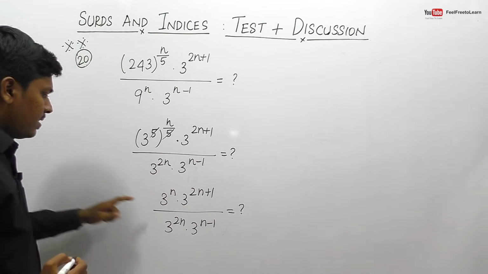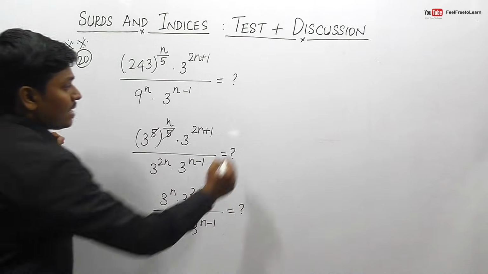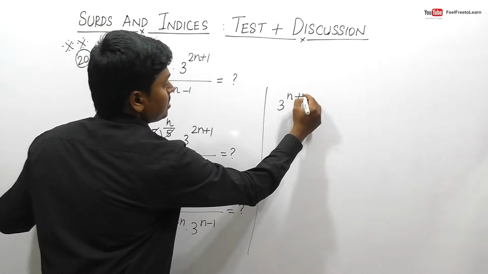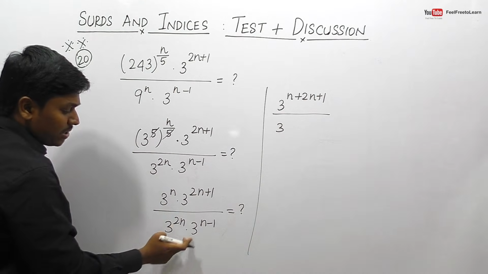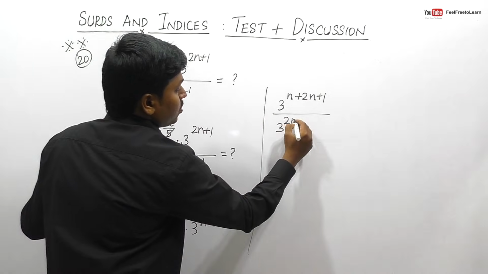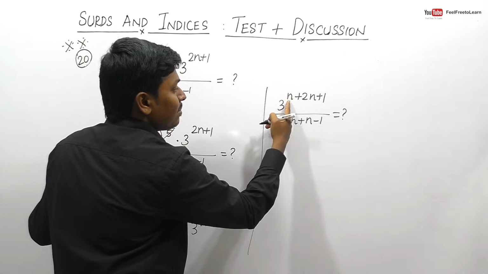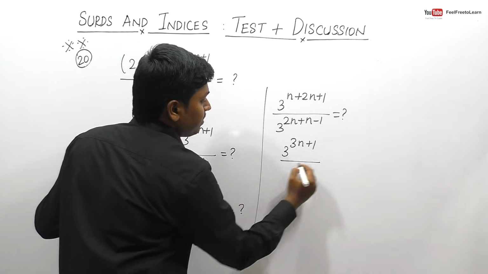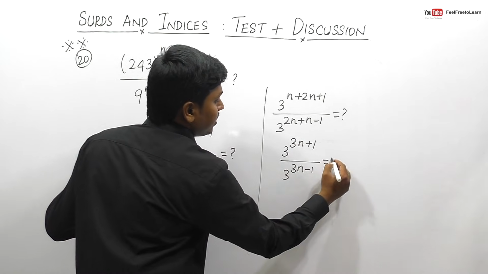I think a power m and a power n, friends, that is a power m plus n, right? So this can be written as 3 power, so here it is n, so n plus 2n plus 1 divided by 3 power, similarly here it is a power m into a power n. So 2n plus n minus 1 is equal to question mark. I think n plus 2n will be 3n plus 1 divided by 3 power, similarly here 2n plus n will be 3n minus 1 is equal to question mark.